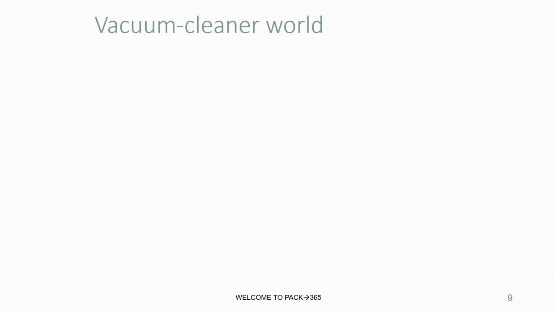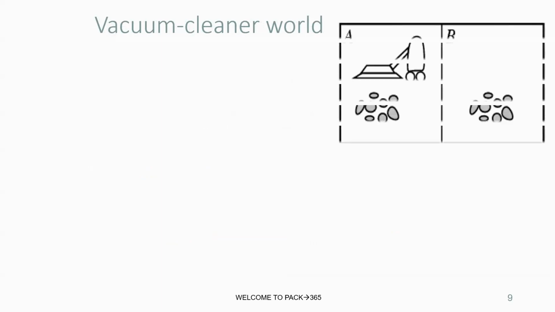Let us take an example: a vacuum cleaner world. We have square A and square B, shown in picture one and picture two. In picture A, we can see that there is dirt.